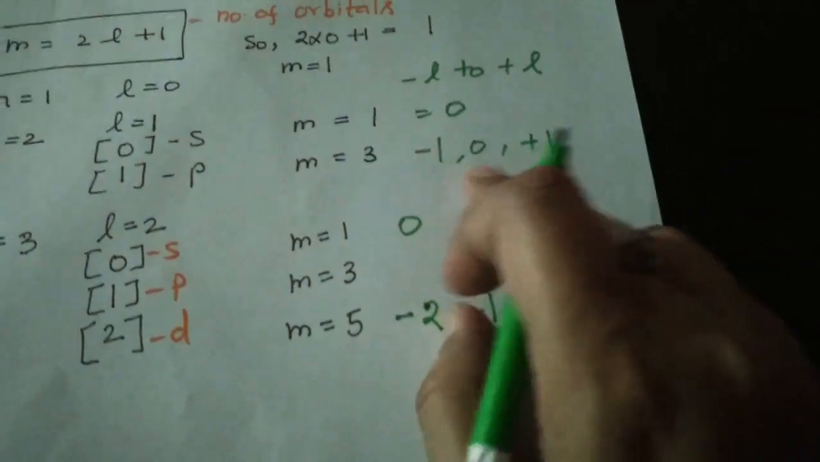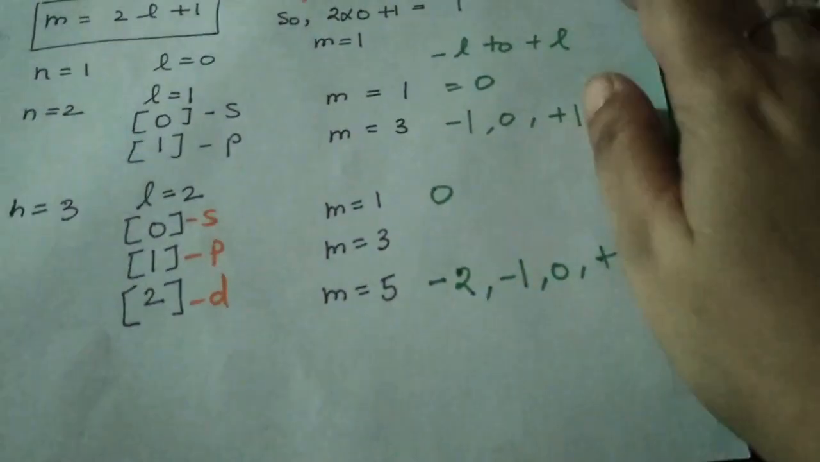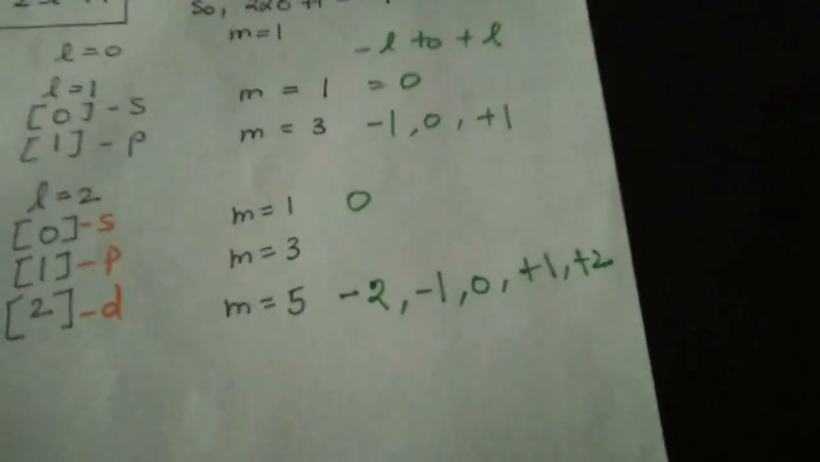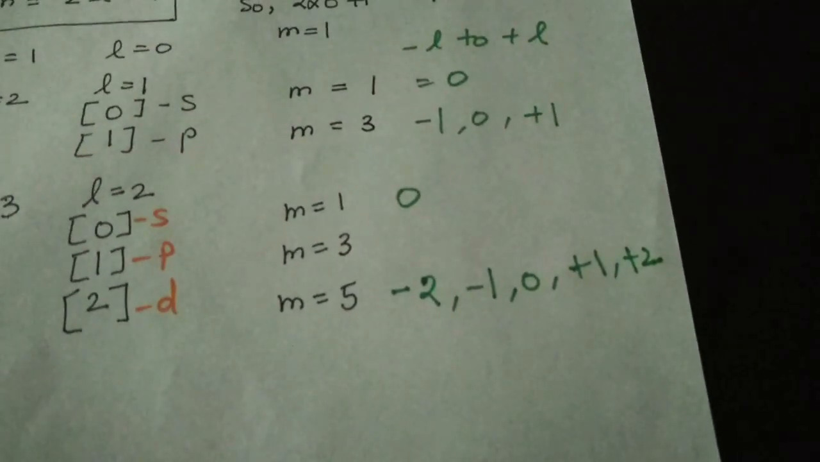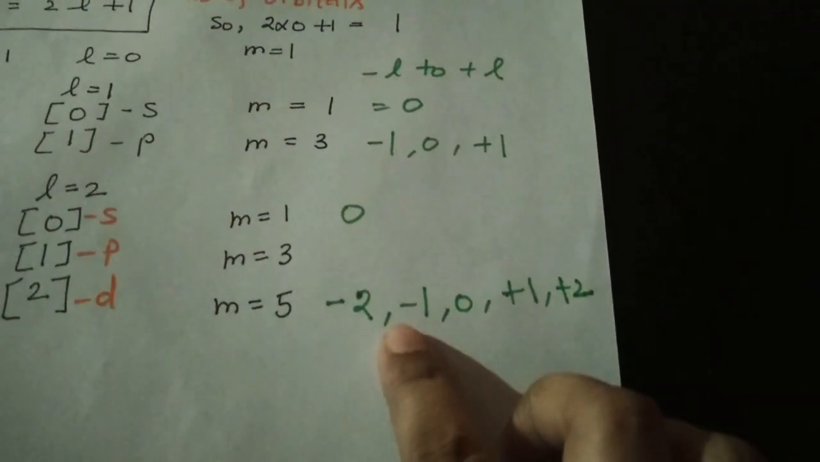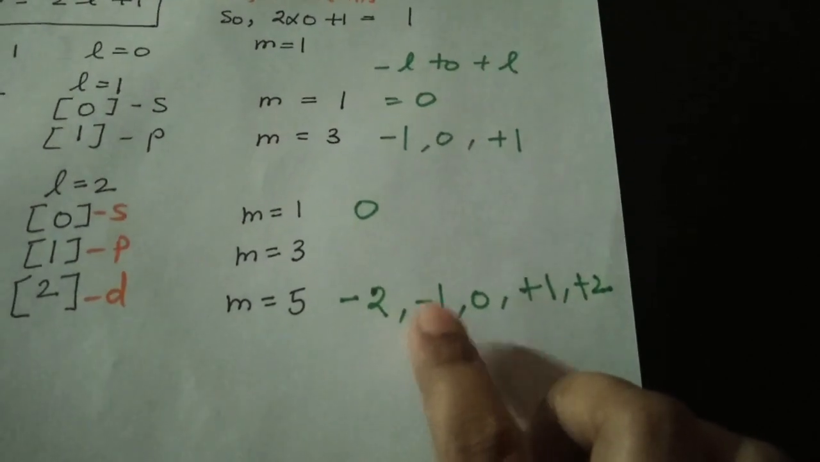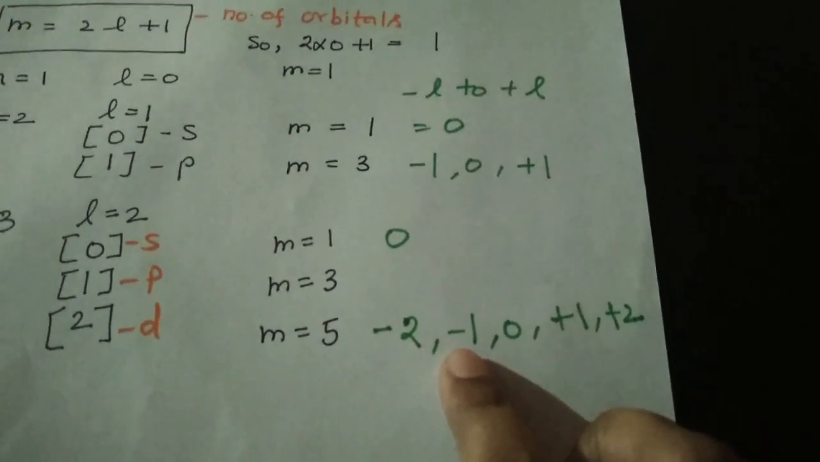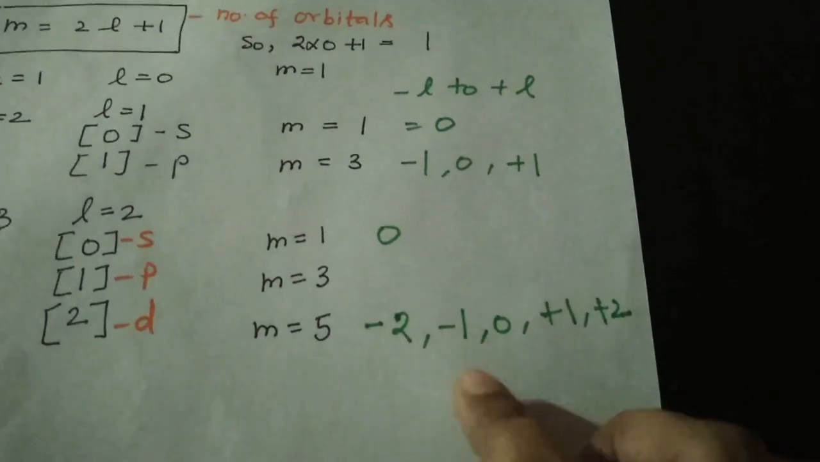So these are the x, y and z, and these values will be according to the x, y and z axes. Okay, so we will do it in the next video.